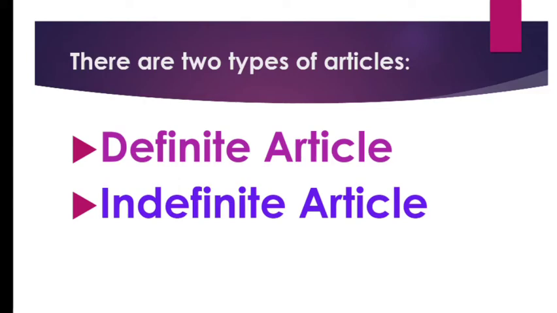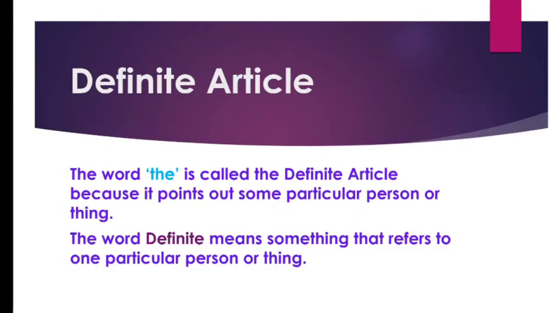Well, yes, this would be very new to you and you wouldn't be able to understand this until I explain. So let's move on to the explanation. See this. Definite article. The word the, this the is an article, right? It is called the definite article because it points out some particular person or thing. The word definite means something that refers to one particular person or thing. And when we use the, I already told you this before, the is used before nouns which tell us about some particular person or thing.